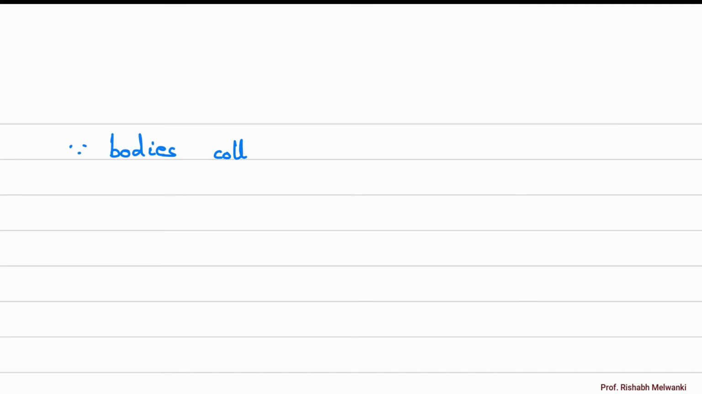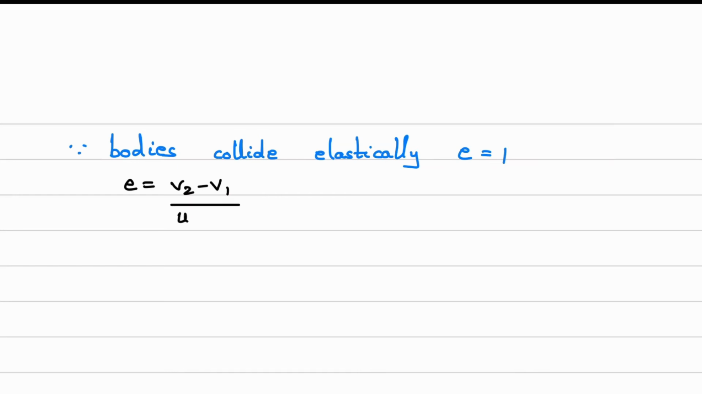Since bodies collide elastically, E is equal to 1. So what is the equation of E? E is equal to velocity of separation v2 minus v1 upon velocity of approach u1 minus u2. So if E is 1, what we can write? v2 minus v1 is equal to u1 minus u2. Now very important point I am going to write.